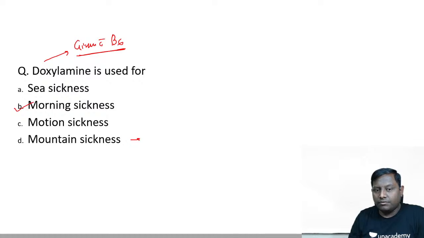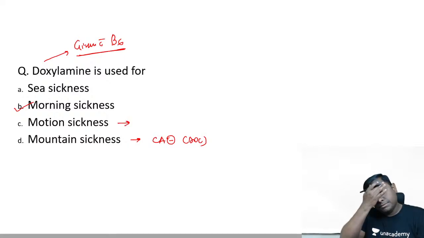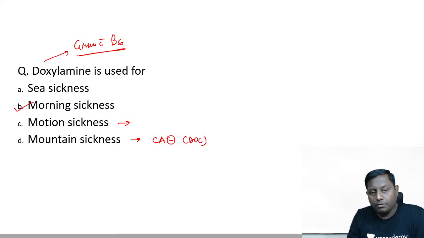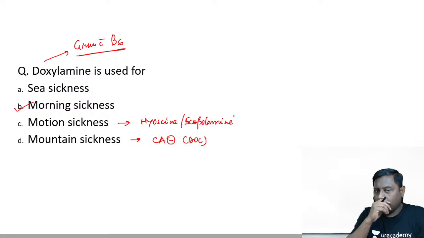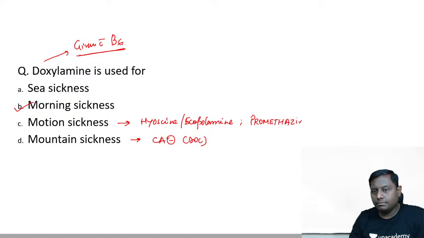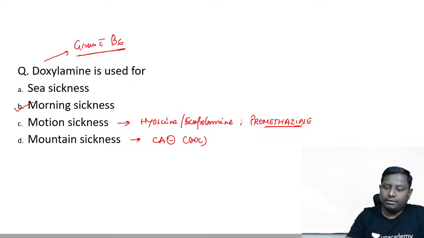I think we all know that for the mountain sickness we use carbonic anhydrase inhibitor as the drug of choice. For motion sickness, what do we use? Hyoscine, scopolamine, hyoscine or scopolamine, or you can even use another first line drug, that is promethazine. It's also among the first line drug.